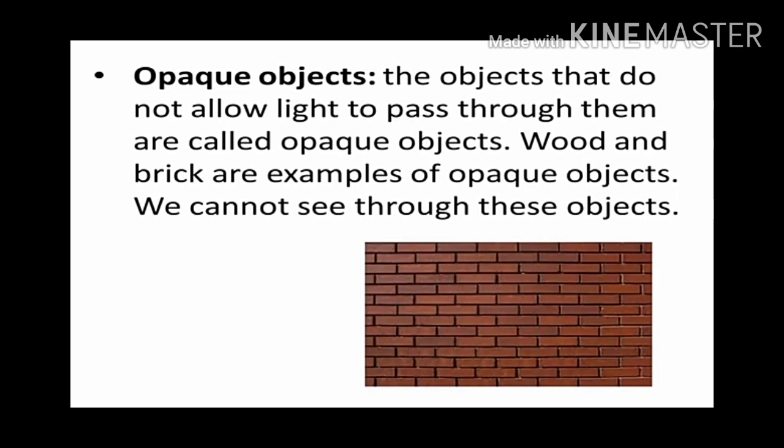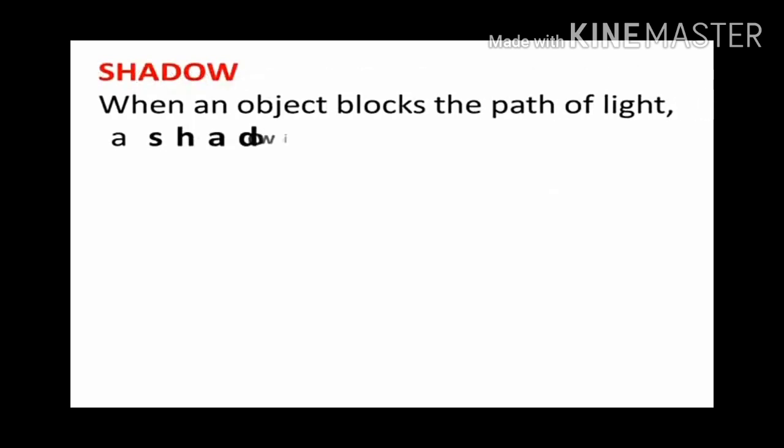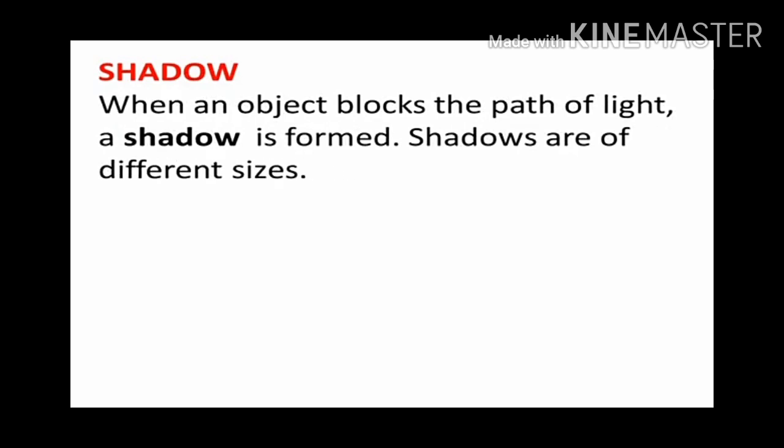And what you are observing on your screen, that is brick, we cannot see through it. If we hold that in front of our eyes, we cannot see anything present on the other side. So the objects which let you see the other side are called transparent, and those which you cannot see through are called opaque.